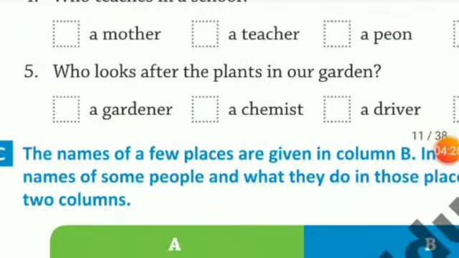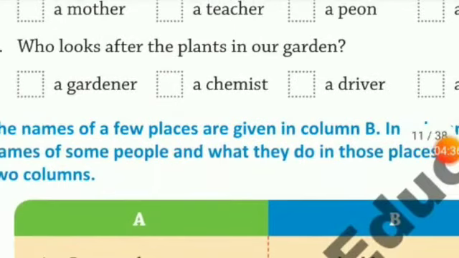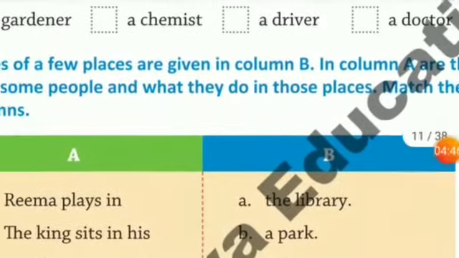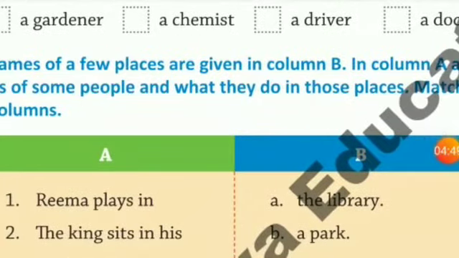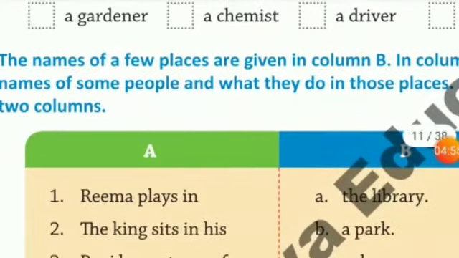Now we move to the next question. Who looks after the plants in our garden? A gardener, a chemist, a driver, a doctor. So here a gardener. So a gardener takes care of the plants in our garden. Chemist is where you get medicine, right? You go to a chemist shop to buy medicines. We move to the next question.